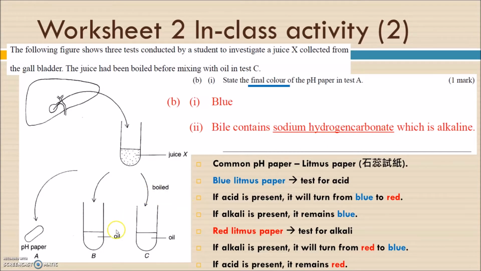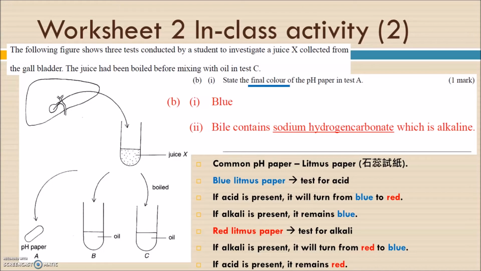And actually I would like to talk about part C. Experiment C is saying that we boil the bile juice, and then we add it to the oil, and the result is that we can still find the tiny oil droplets. That means the bile can still work, because bile juice is the one and only digestive juice that doesn't contain enzyme.